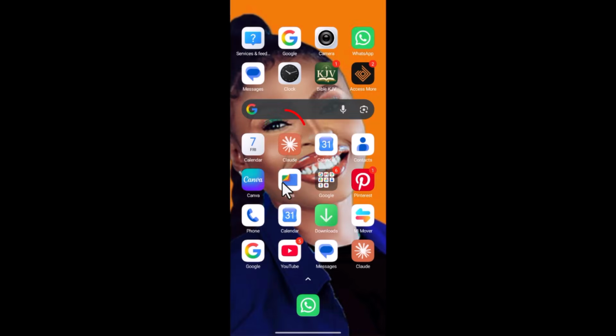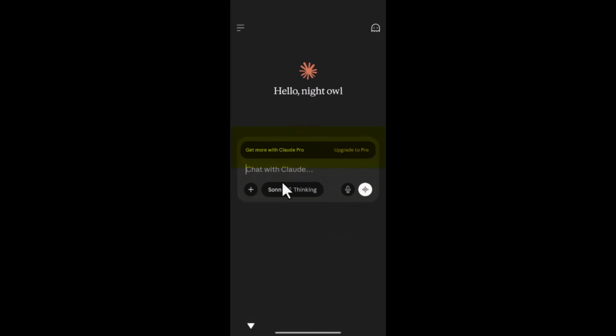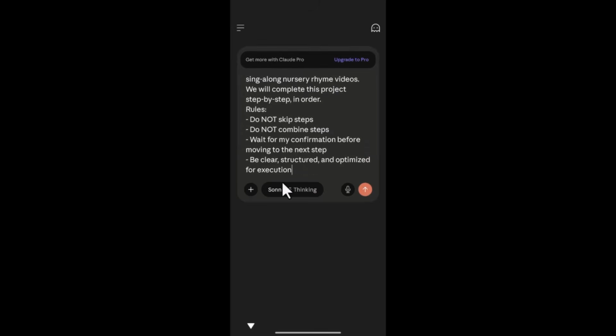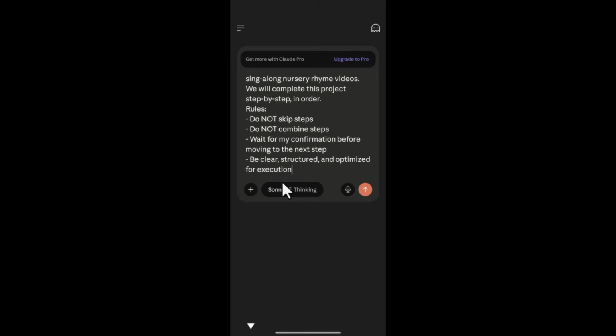So go ahead. Now this Claude AI is a free version and I'm using the mobile app. So you can install this from your Play Store if you are using Android, and if you are using your Apple phone, you can get it from your App Store. Alright, so this is a fresh page. So we are going to train this Claude AI for what we are about to build moving forward. So first you need to paste this into the Claude AI.